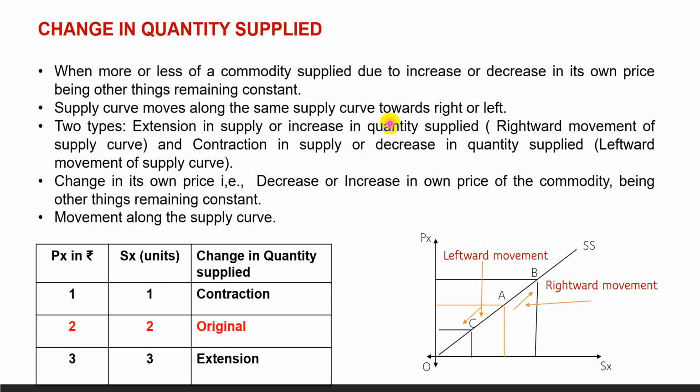So we find in case of change in quantity supplied, the supply moves along the same supply curve. And see, when the price rises, it moves from point A to B, showing increase in quantity supplied this much. And when price decreases, then it moves from point A to point C, showing decrease in quantity supplied this much. This is called change in quantity supplied.